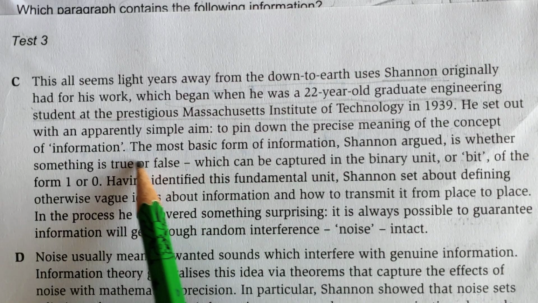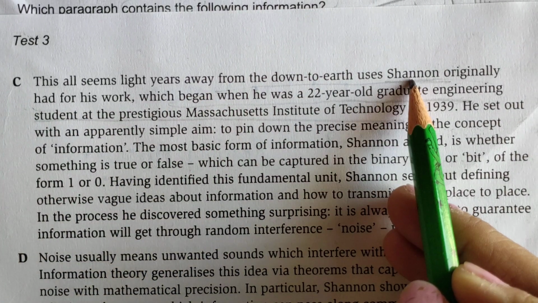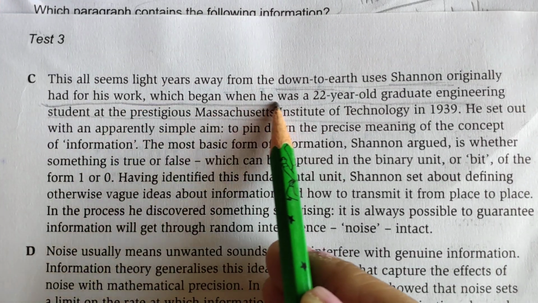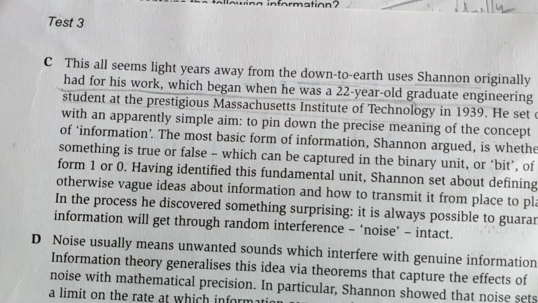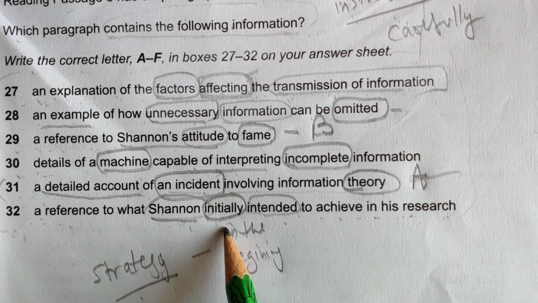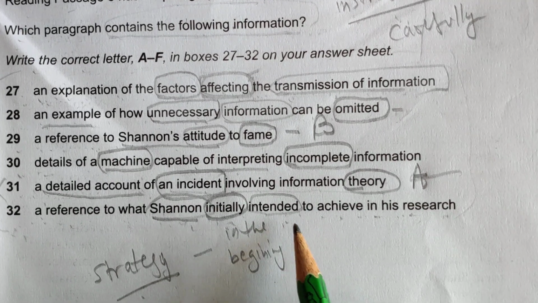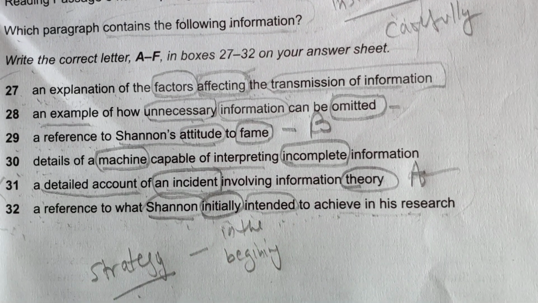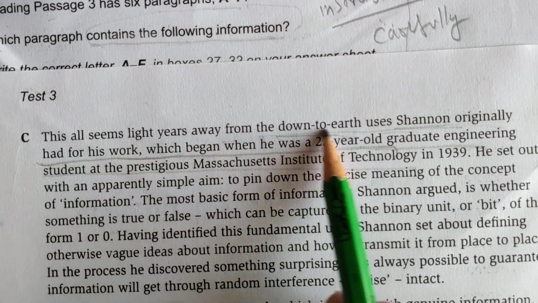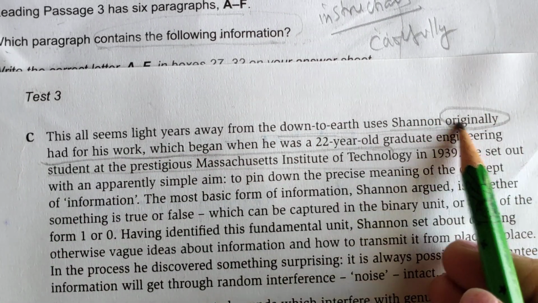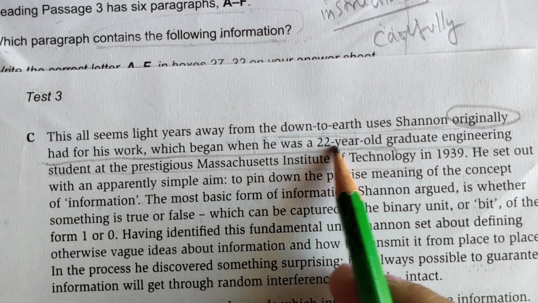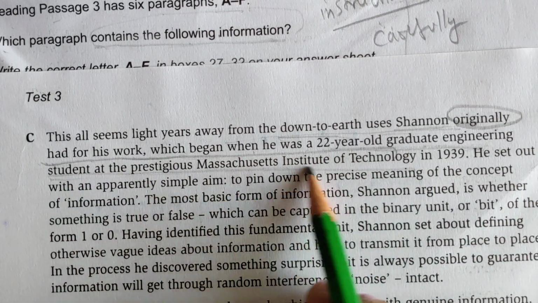Okay, now I got the clue, because here it is saying down to earth uses Shannon originally had for his work, which began when he was a 22-year-old engineering student at the Institute of Technology.